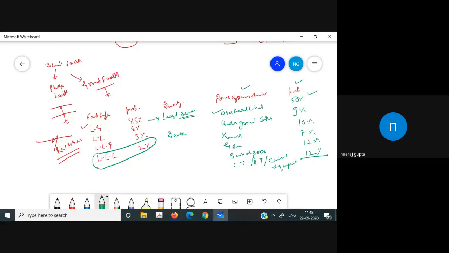Okay, is it okay now? Then we have the underground cables, the probability is 9%. Then we have the transformer, the probability is 10%. Generators, the probability is 7%. Switchgear, the probability is 12%. And CT, PT, and control equipment, the probability of the fault is 12%.